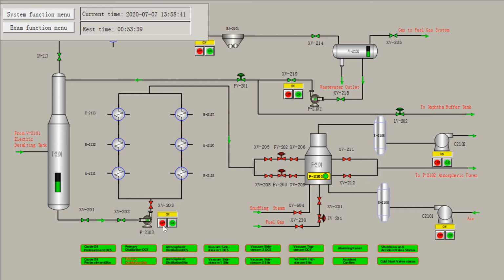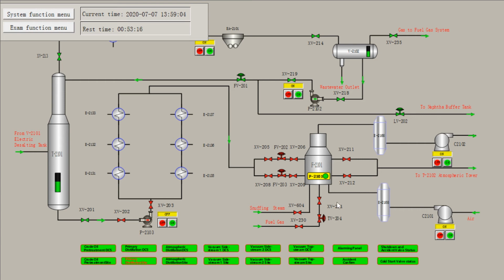P2103. Switch off. Next, close the primary tower bottom pump inlet valve XV202. And report to the chief operator that primary tower bottom pump P2103 has stopped.